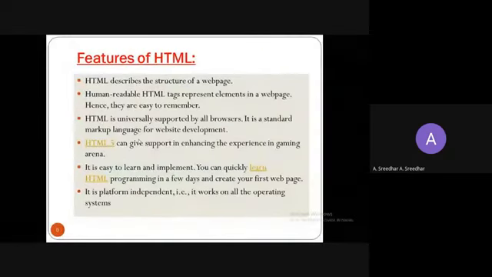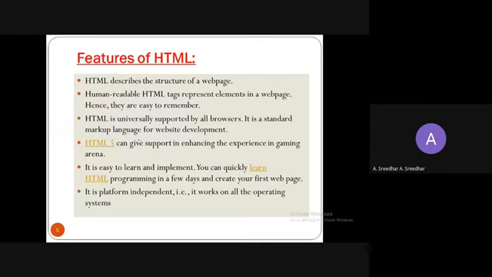HTML is supported by all browsers. It is independent of the browser, so HTML is called platform independent. It can be supported by all the browsers. If you take Internet Explorer, Mozilla Firefox, Chrome, or Opera, you can take anything. If you create a web page with HTML, it can be opened by any web browser. So it is a standard markup language for all websites.